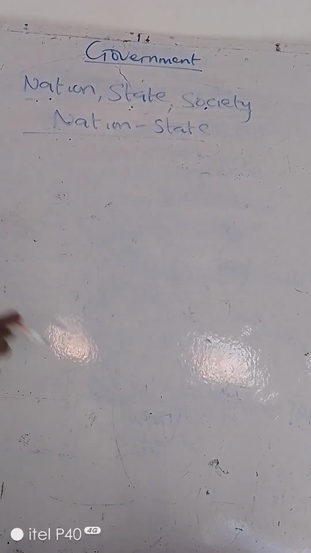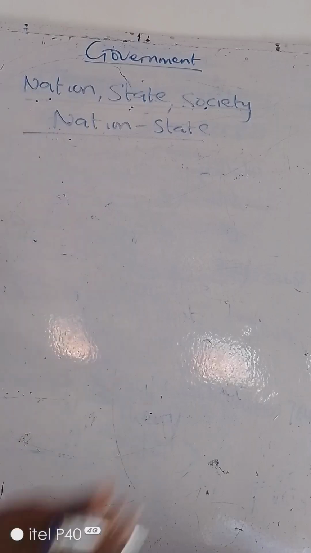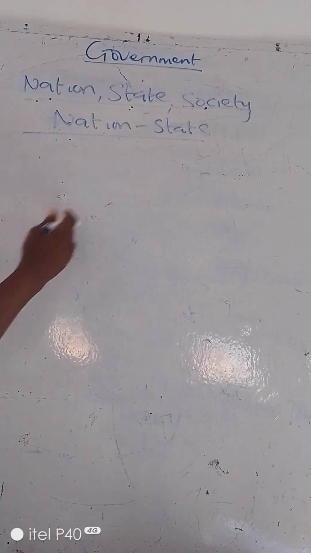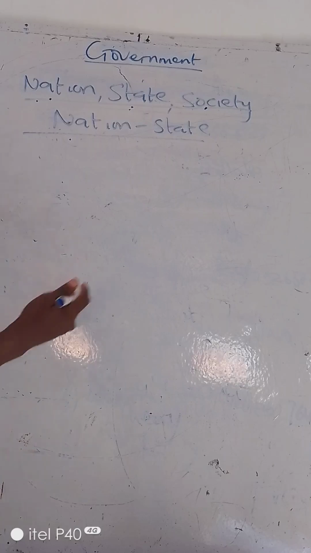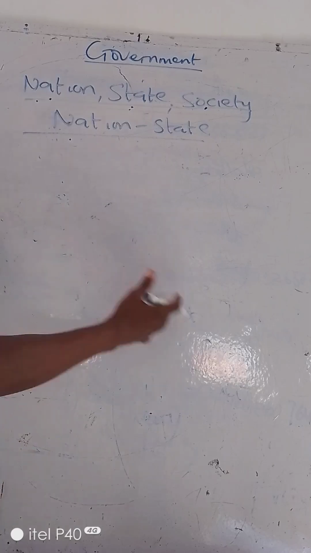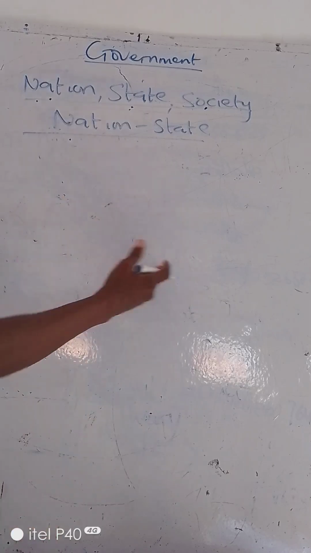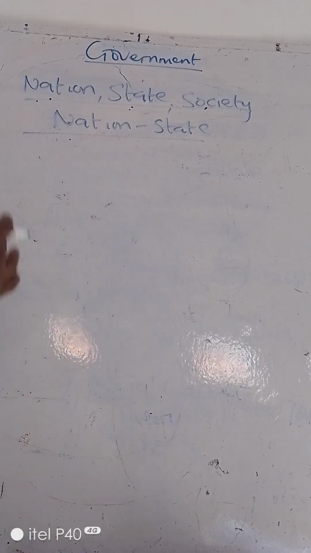A society is a complex human association of a group of people with common interests and common objectives. A society can be large or small. If you talk about pepper sellers coming together, you can classify them as a society. International organizations can also be classified as society.